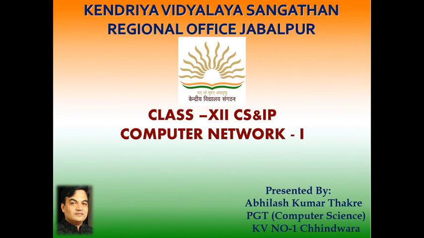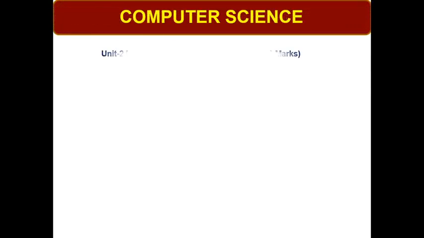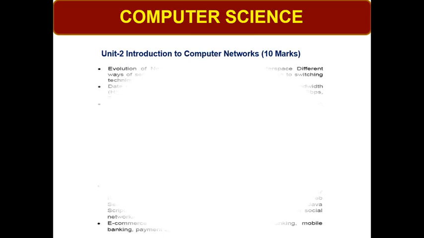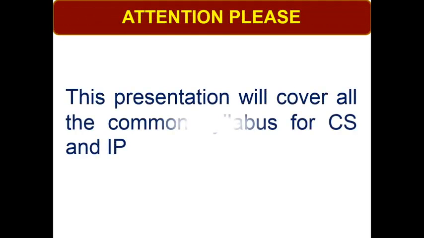Today we will learn computer network part 1. Computer network is common for both Informatics Practices under Unit 3, having 7 marks, and Computer Science under Unit 2, having 10 marks. In this presentation, we will try to cover the common part for both the Computer Science and IP syllabus. So let us start.